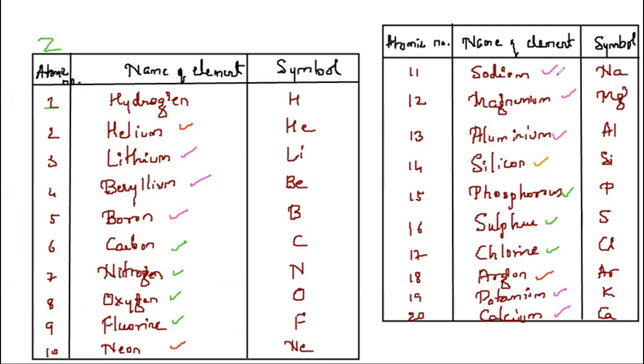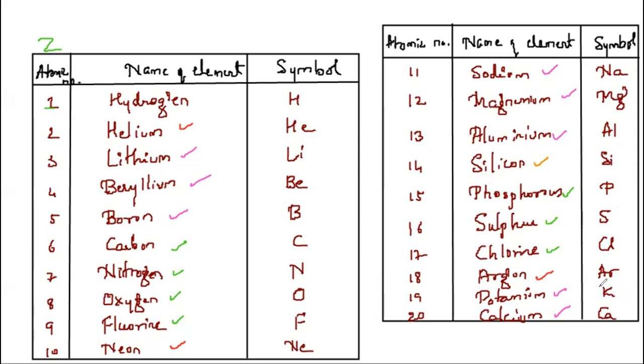11, sodium, Na. 12, magnesium, Mg. 13, aluminium, Al. 14, silicon, Si. 15, phosphorus, P. 16, sulfur, S. 17, chlorine, Cl. 18, argon, Ar. 19, potassium, K. 20, calcium, Ca. Like that, we have 118 elements. After 20, at 21 we have scandium, titanium, vanadium, chromium, manganese, iron, cobalt, nickel, copper, zinc, and so on, including gold and silver.